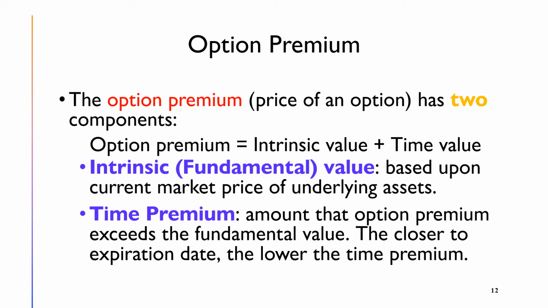Option premium has two components, the intrinsic value and the time value. Intrinsic or fundamental value is based upon the current market price of the underlying asset. Time premium is the amount by which the option premium exceeds the fundamental value. The longer the term to expiration, the higher the time premium. The closer to the expiration date, the lower the time premium.